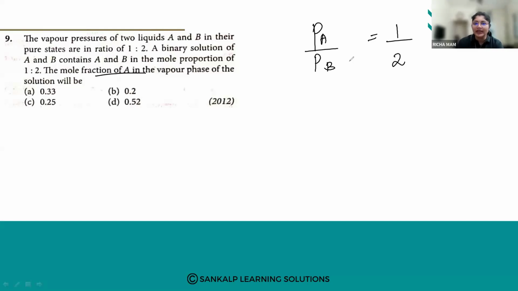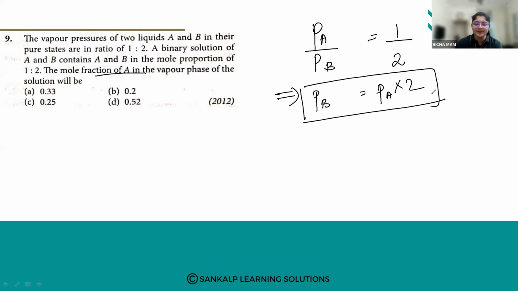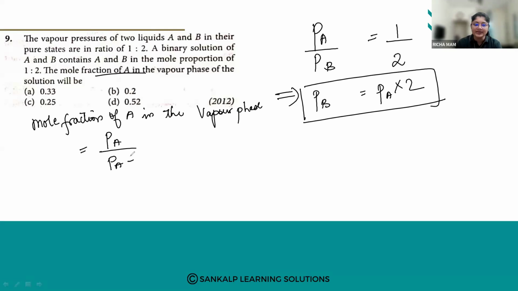Now here, PA by PB is equal to 1/2. So we can also write PB into 1 is equal to PA into 2. So PB is equal to 2 times PA. So mole fraction of A in the vapor phase: what is the mole fraction of A in the vapor phase? It is PA upon PA plus PB.